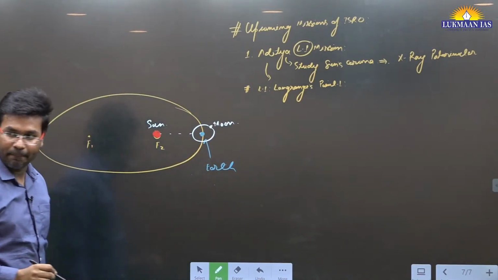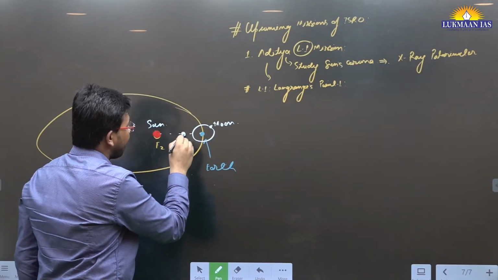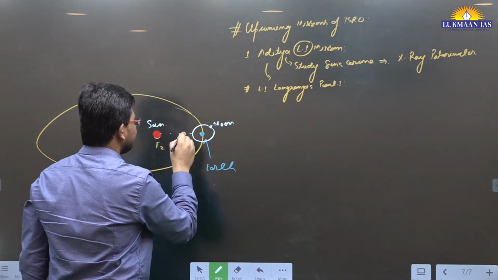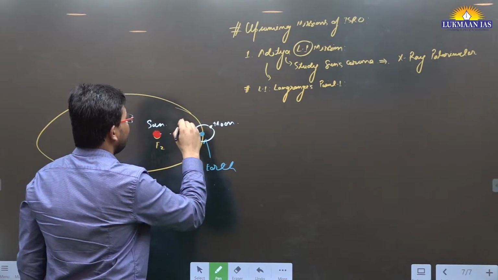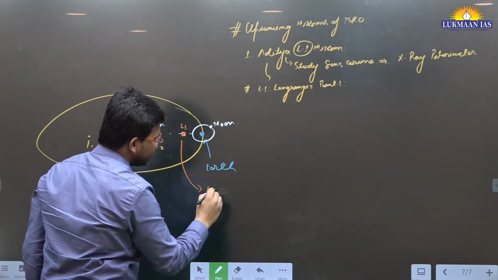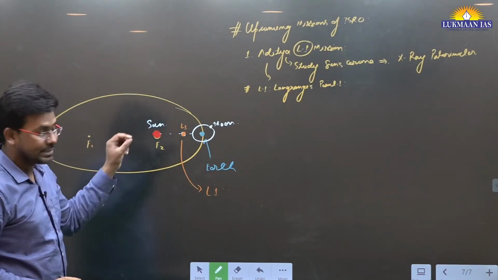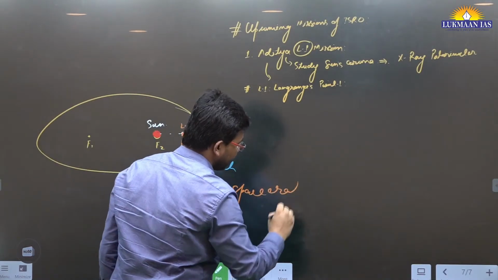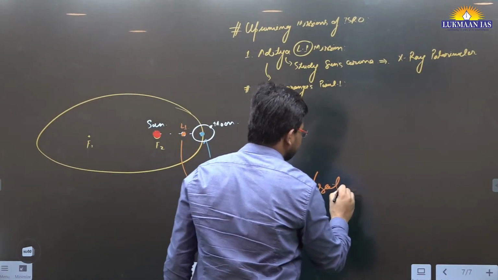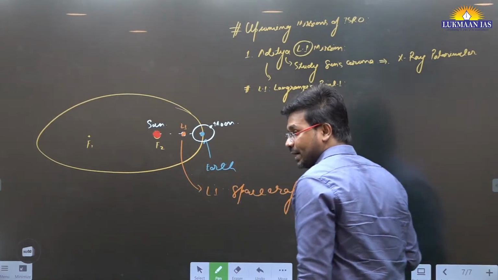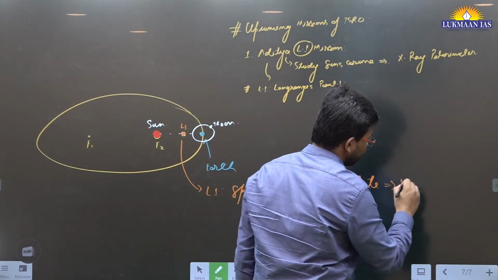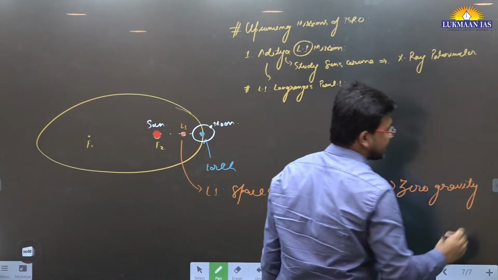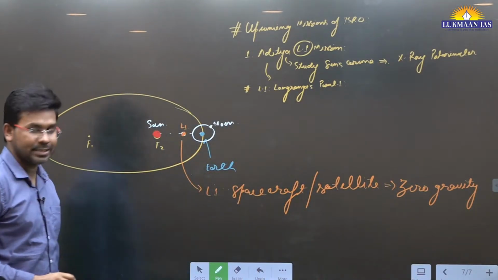Between Earth and sun, there are points. Let's say this is a point. This is known as the L1 point, Lagrange point 1. At this point, if we send a spacecraft or satellite, this spacecraft or satellite will experience zero gravity, or very little gravity.